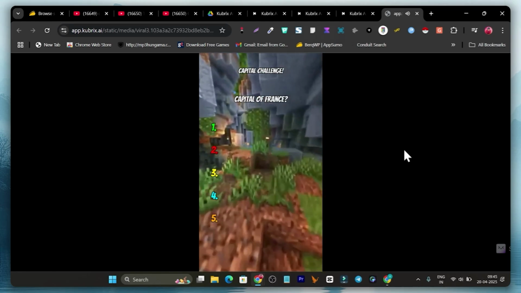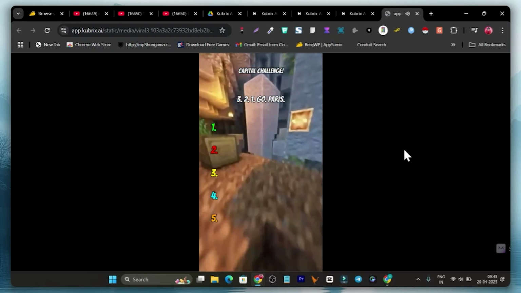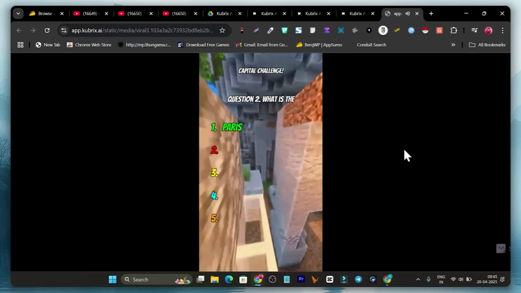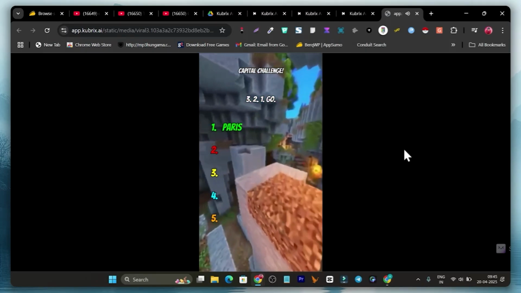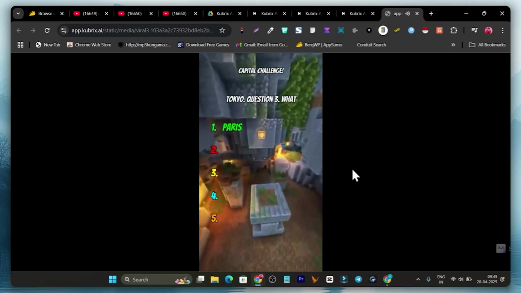The capital challenge, test your knowledge on world capitals and see how many you can get right. Question 1. What is the capital of France? 3, 2, 1, go. Paris. Question 2. What is the capital of Japan? 3, 2, 1, go. Tokyo.